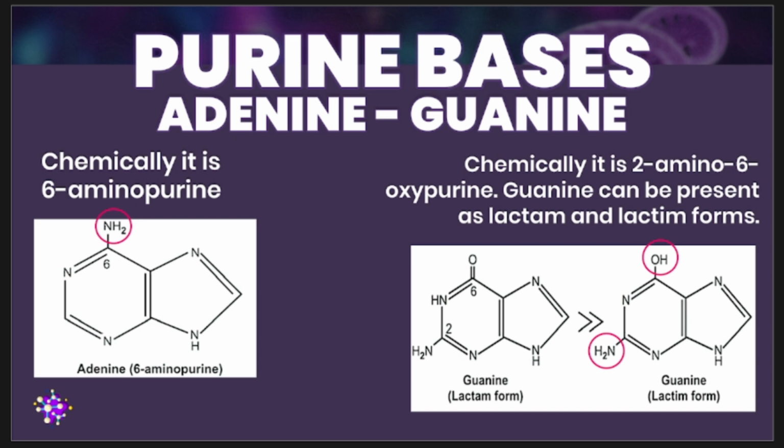So yung pair po niya, the partner of your guanine, is your cytosine. And same like your ATP for adenine, for guanine, it is an essential component of your guanosine triphosphate. And again, your GTP is similar to your ATP. It serves as a primary source of energy for various cellular processes.